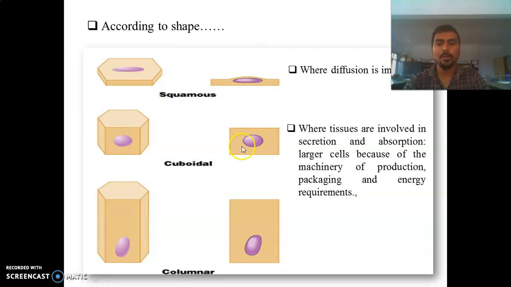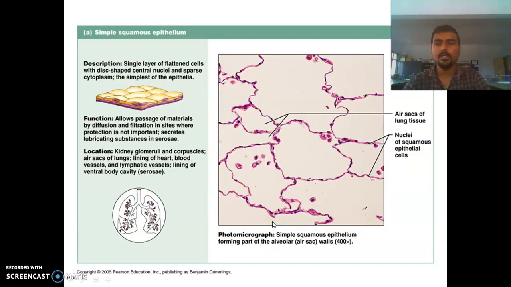Second one is the cuboidal epithelial cells or tissue. They are taller as well as wider. And third one is the columnar epithelial cell. They are more taller as compared to wider. Here is the description, function and location of all these epithelial cell types given in these tables. You have learned it.